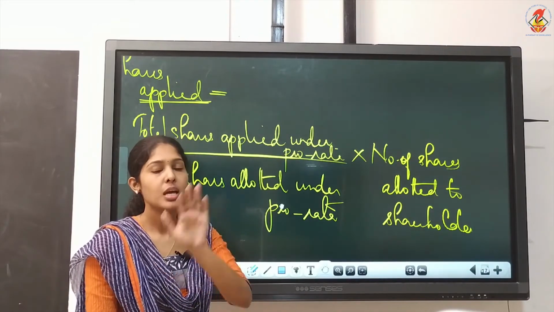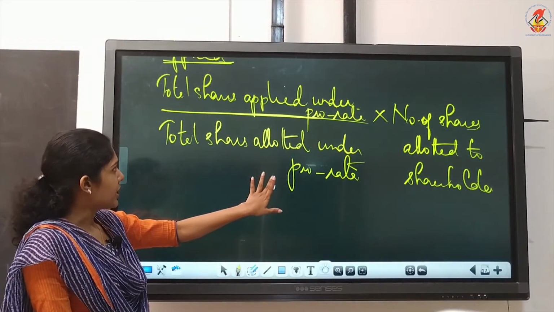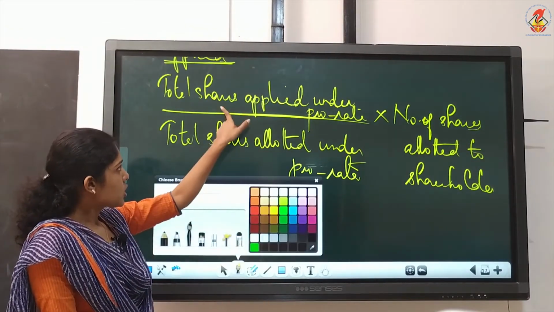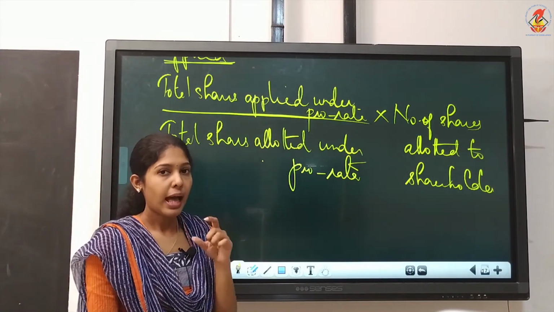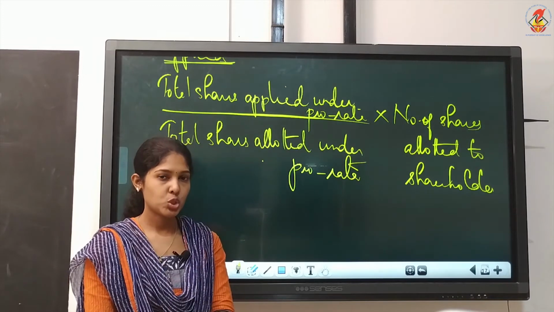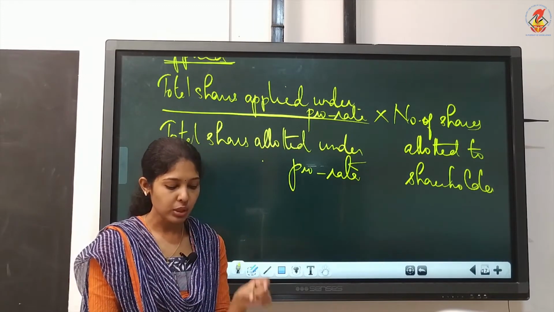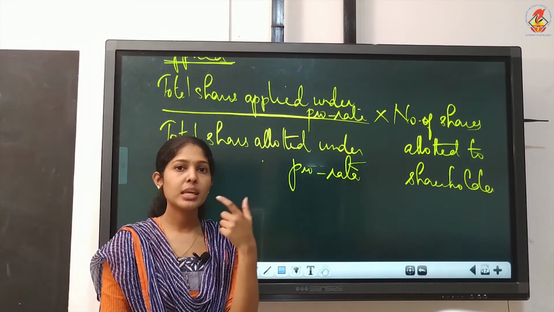In certain questions, that way also you will have to use. So now we'll substitute the figures. Okay, read it. Total shares applied under prorata. And we are now doing calculation only for Neeraj. Neeraj belongs to category A. Did you see that last sentence? He belongs to category A.